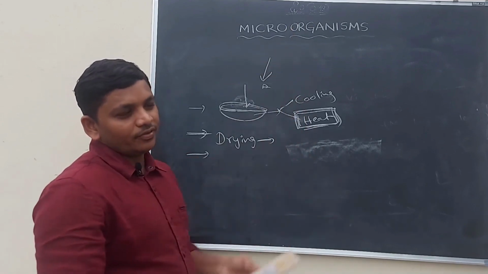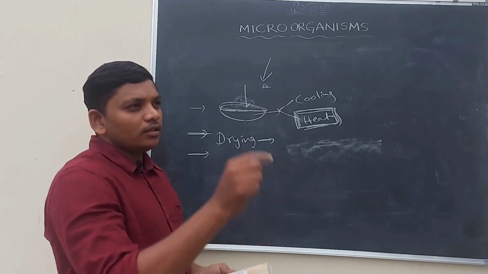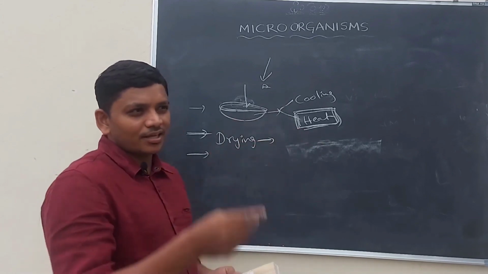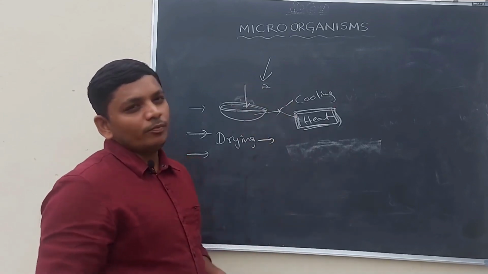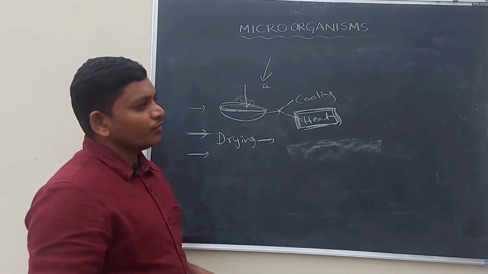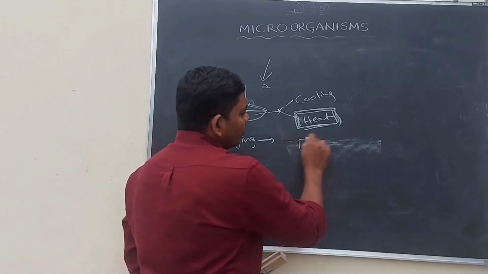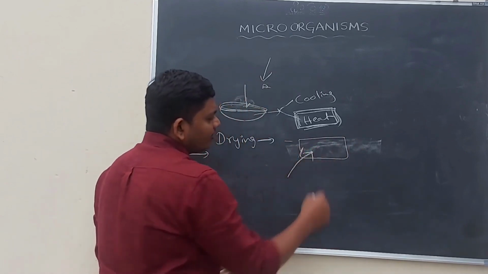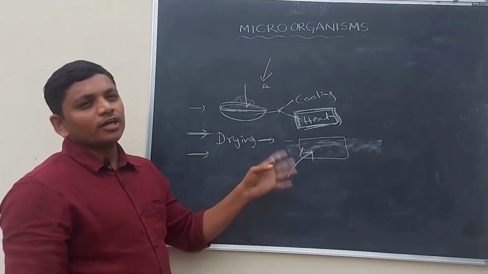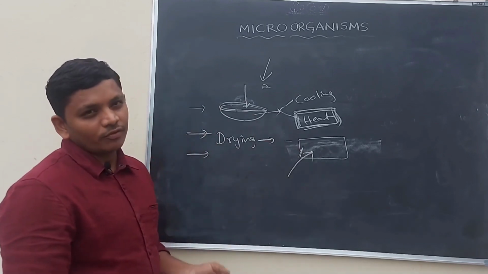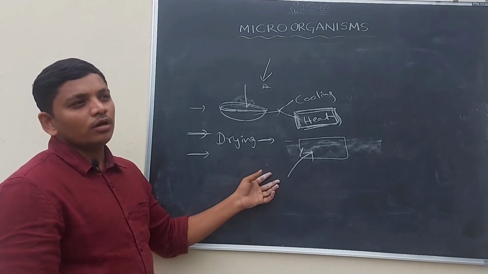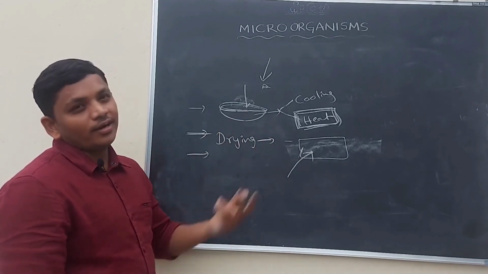Whenever they dry in the sunshine, there is no water in the pulses, fish or fruits, so the food material will be healthy and will not spoil. The simple thing is, if the food material contains water, it will easily get contaminated and spoil. Whenever we remove the water from the food material, it can be stored for a long time.